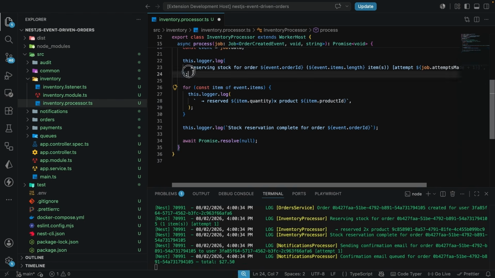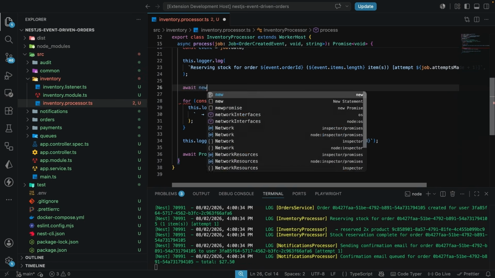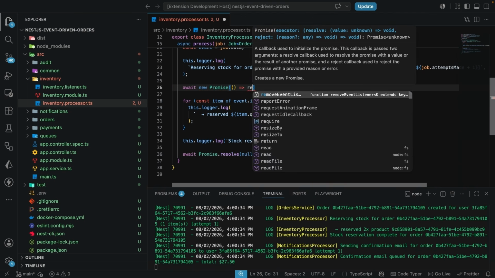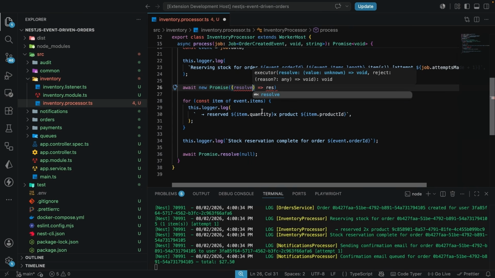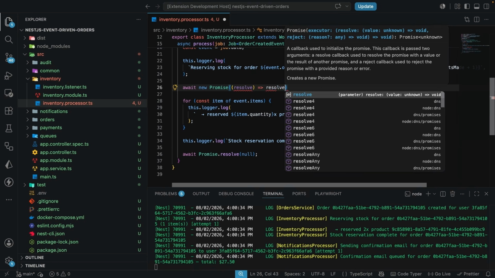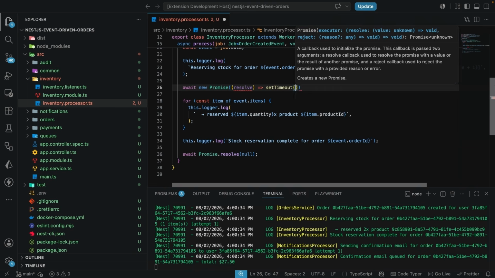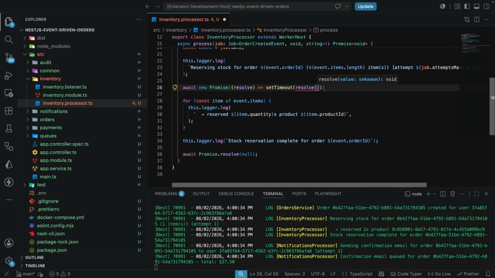So here, we are going to have a window where we can stop this. So we're going to await a new promise like this, and this new promise takes in the resolve and the reject, as you can see over here. I'm not going to call resolve directly, I'm going to call setTimeout, and inside setTimeout I'm going to call the resolve, and pass the delay. I'm just going to say 15 seconds, like this, 15,000 milliseconds.